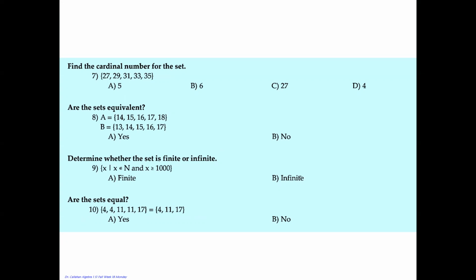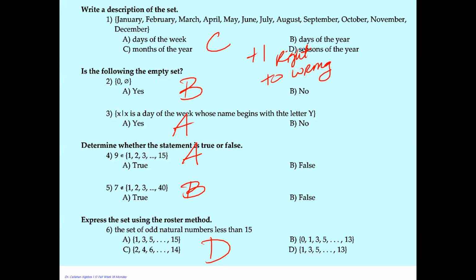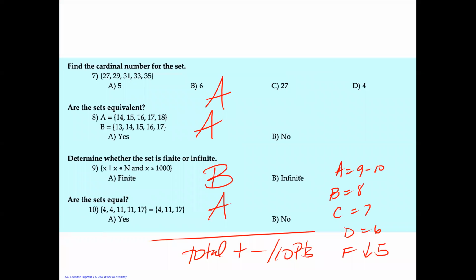Okay, if you're done with this, let's go ahead and go over the answers. They're worth 1 point apiece. And 7, 8, and 9. One point apiece, 10 questions, 10 points. Here is the breakdown of A, B, C, D, and F.